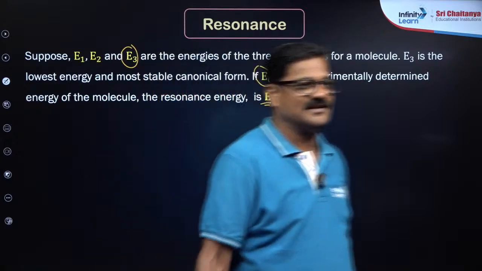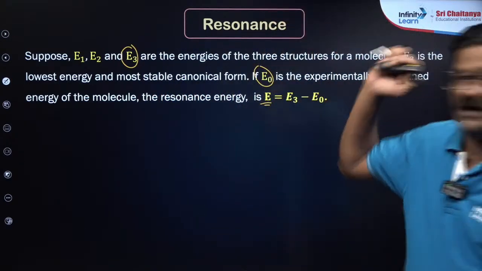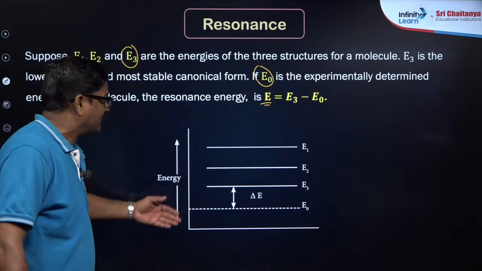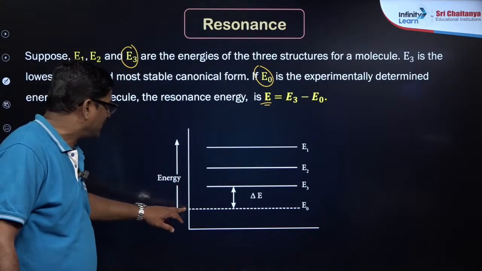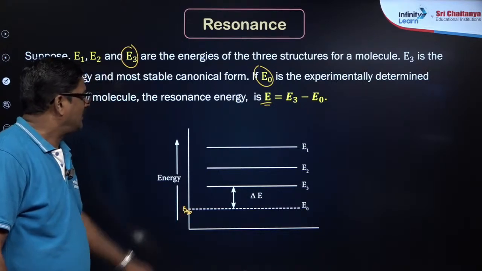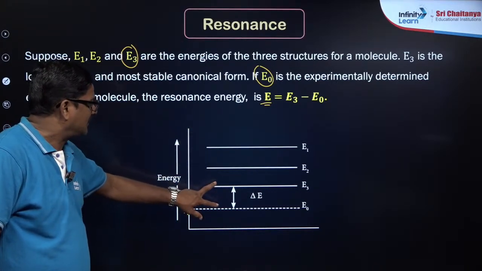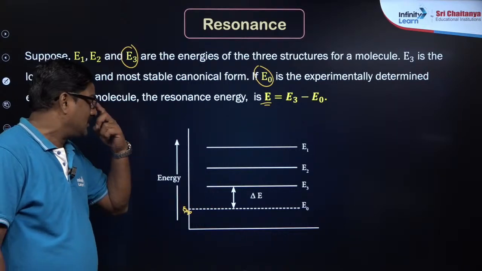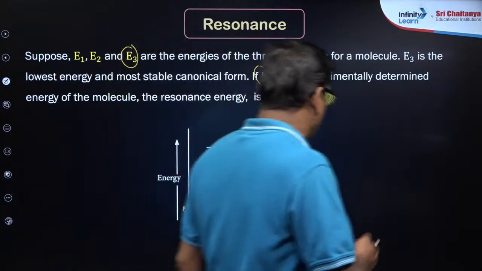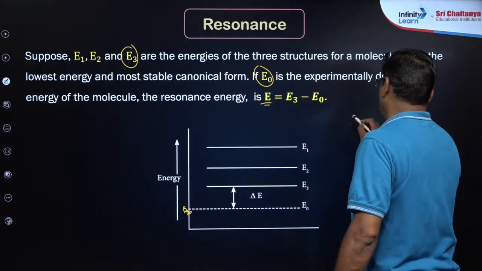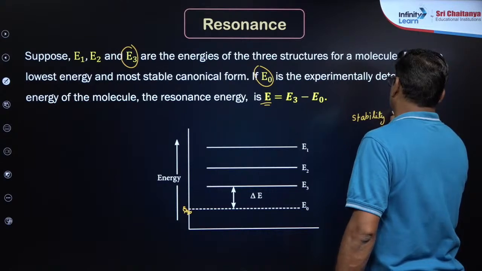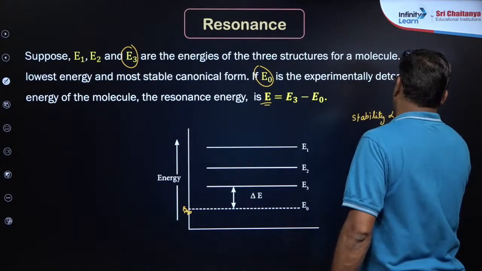You can also say it like that. Okay, this is what is diagrammatically explained. This is the experimentally determined value and this is one of the proposed structures, and this gap is called resonance energy. If the resonance energy is higher, the stability will also be higher. Stability is directly proportional to resonance energy.